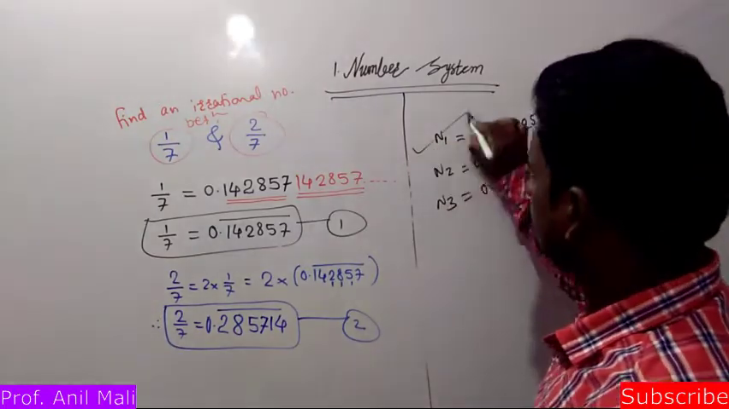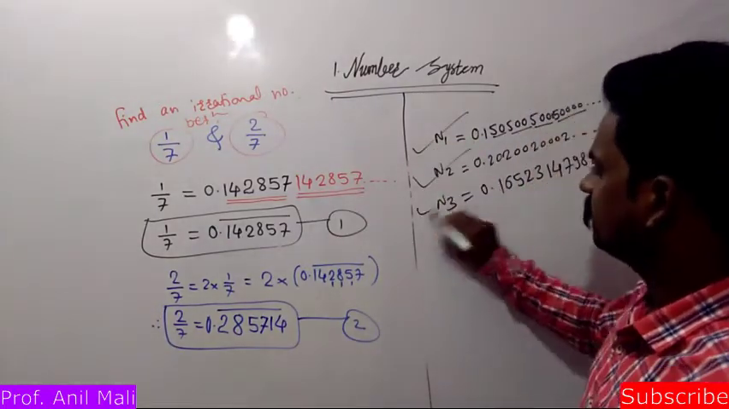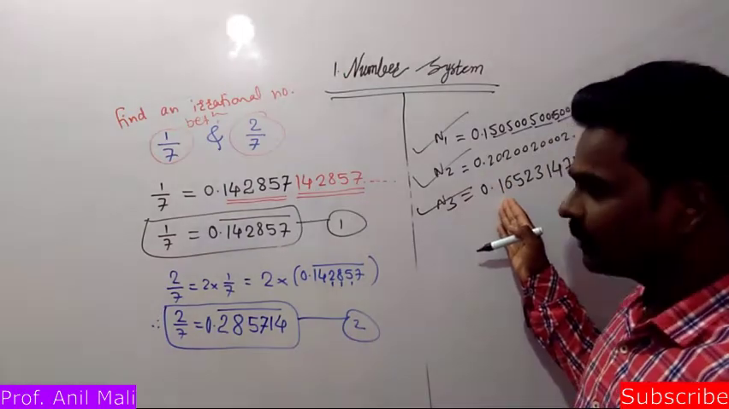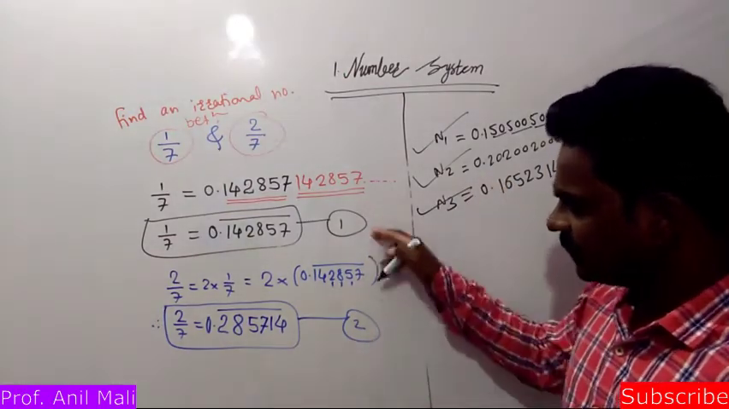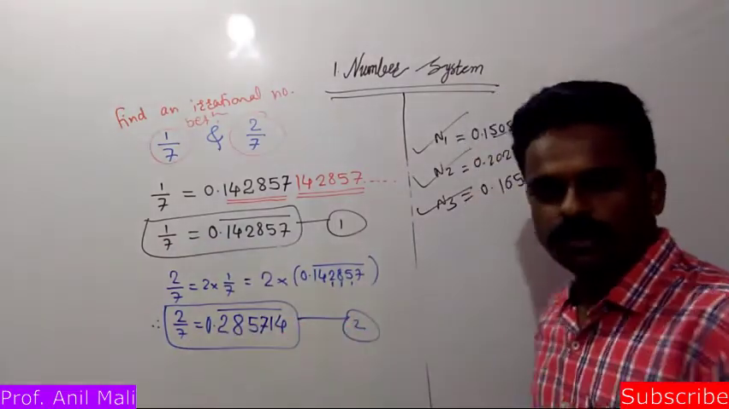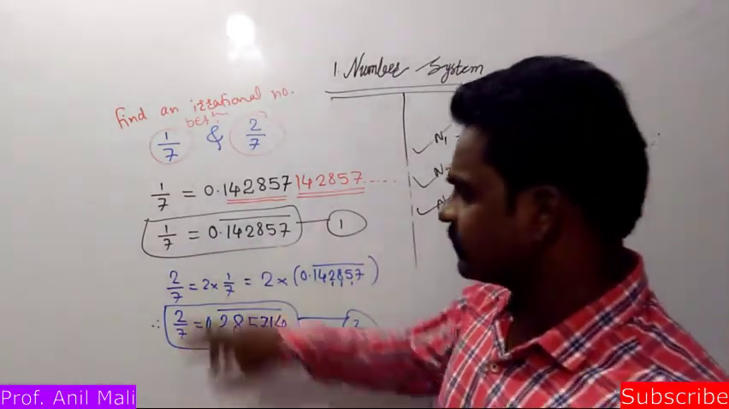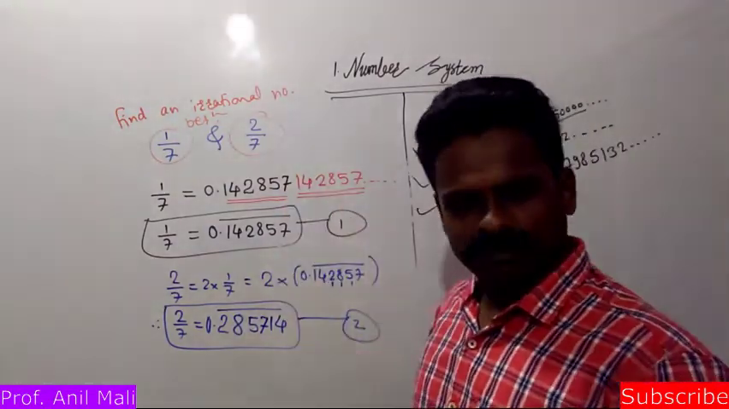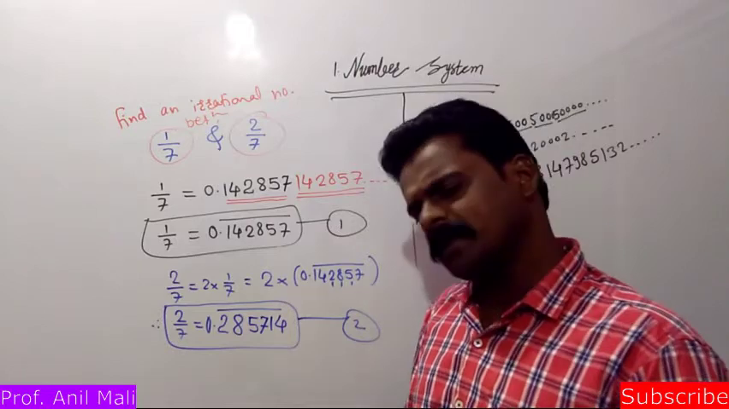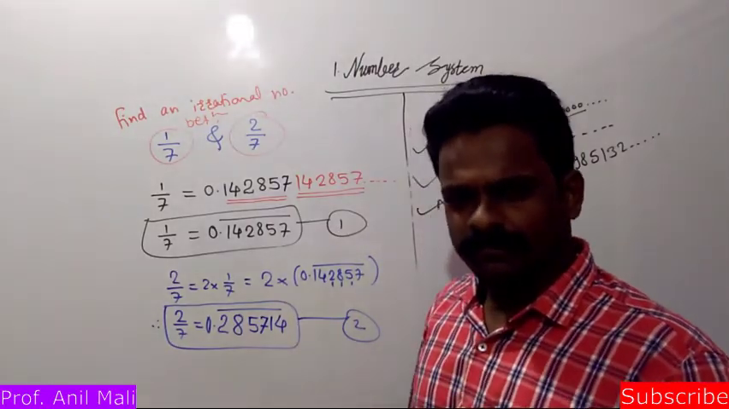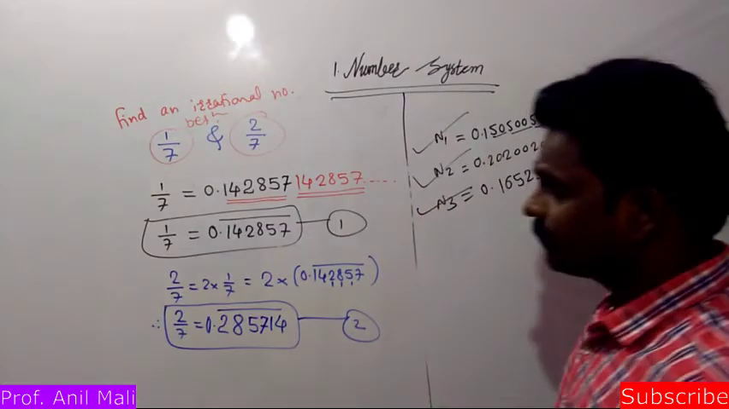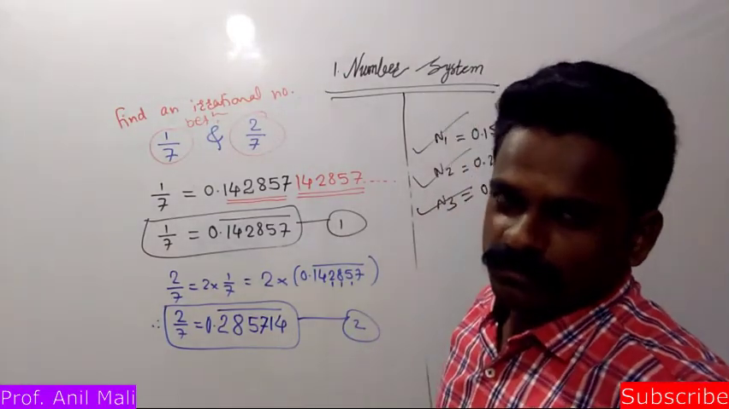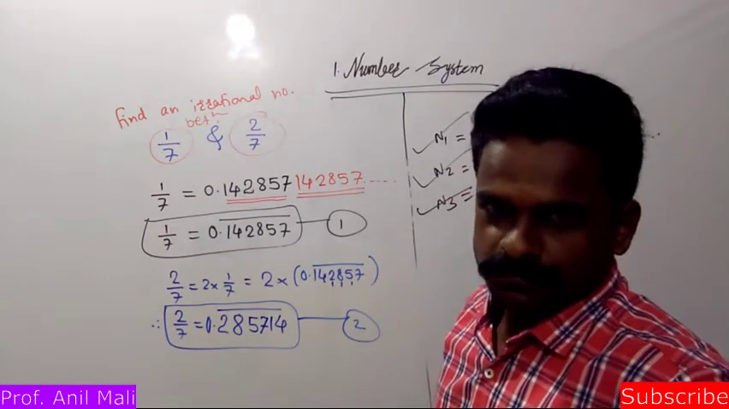That's why this is also an irrational number, this is also an irrational number, this is also an irrational number. So these are the irrational numbers which are lying in between these two, that means 1/7 and 2/7. So for an irrational number between 1/7 and 2/7, you can write any of three, or infinite numbers are there. You can write any number. Okay, fine, no problem. So this is the problem which is based on an irrational number: find an irrational number between two rational numbers.